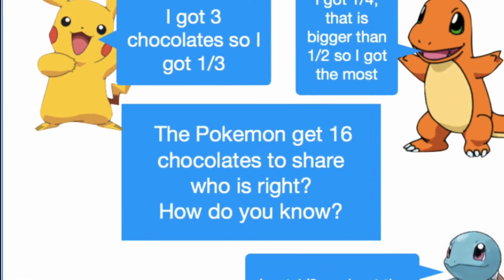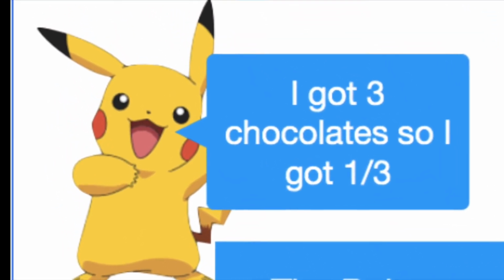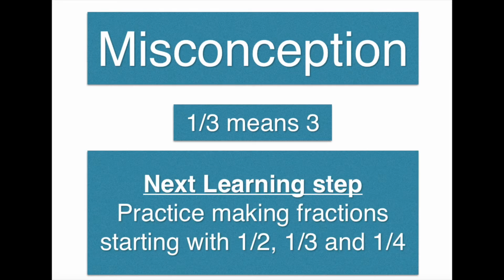Let's start with Pikachu. Pikachu's saying, I got 3 chocolates, so I got 1/3. The misconception here is that 1/3 means 3. If your child has this misconception, their next step is to make halves, thirds, and quarters out of lots of different objects and groups. To make these fractions at home, you could cut fruit into halves and quarters.